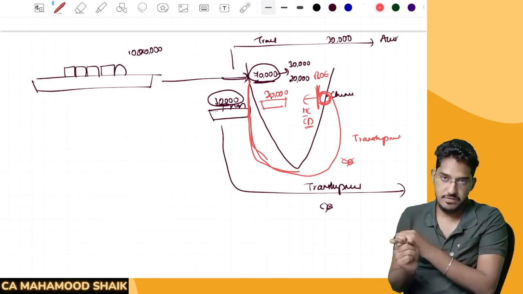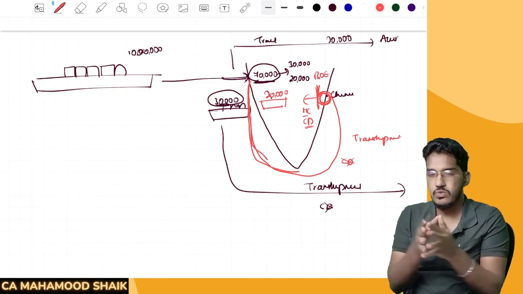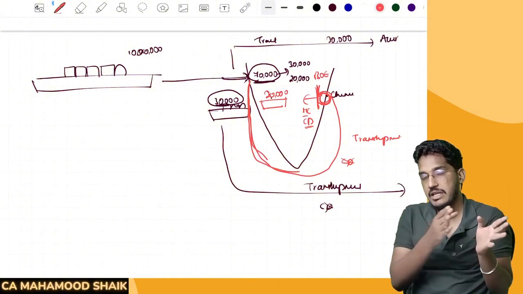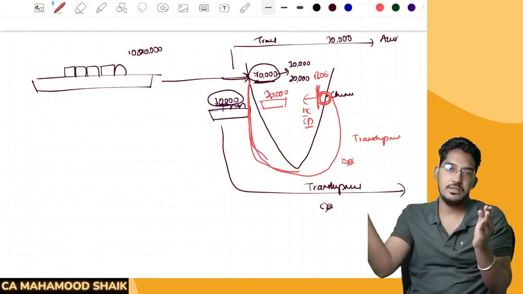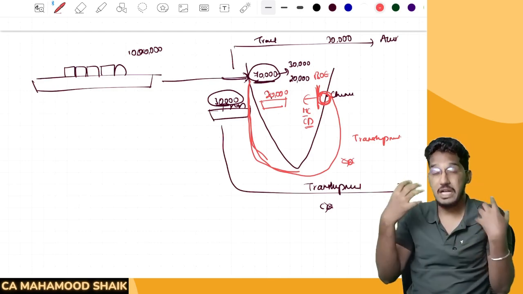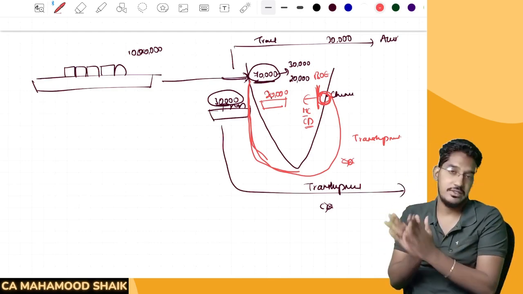Clear? So we got to know the meaning of transit and the meaning of transshipment. Very simple, guys. If the goods are not meant for that place and they are going to some other place in the same conveyance, that we call transit. If the conveyance itself is changing, then we call it transshipment.